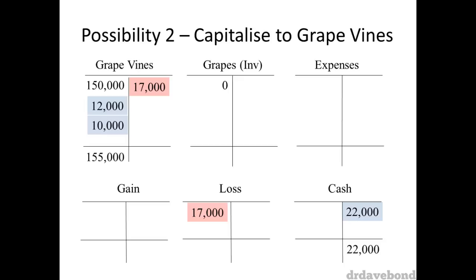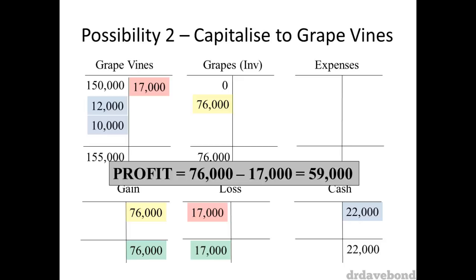Inventory began with $0 because there was no inventory, but ended with $76,000. This means we debit inventory $76,000 and credit gain $76,000. And nothing happens to the expense account. Taken together, the fair value loss for grapevines and the initial recognition gain for inventory are taken to profit or loss. This means we again end up with a profit of $59,000.